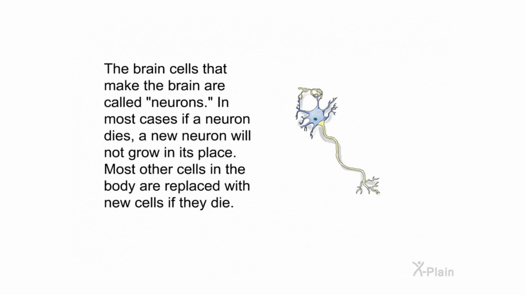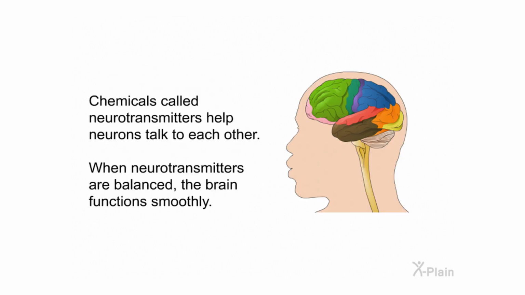The brain cells that make the brain are called neurons. In most cases, if a neuron dies, a new neuron will not grow in its place. Most other cells in the body are replaced with new cells if they die. Chemicals called neurotransmitters help neurons talk to each other. When neurotransmitters are balanced, the brain functions smoothly.